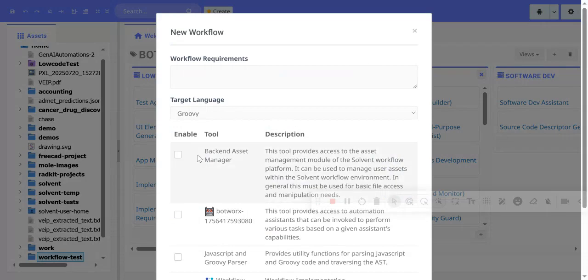It asks for requirements and any tools that you're going to use to build your workflow. So within Solvent-Workflow, there is no dragging and dropping to build workflow automations. AI writes the code that does workflow automation. You provide it access to tools, and then it uses those tools to write the code. The tools themselves expose APIs. You can think of the tools as SDKs that expose an API, and the AI can look at the API and look at the instructions that you provide and figure out which API methods are suitable.